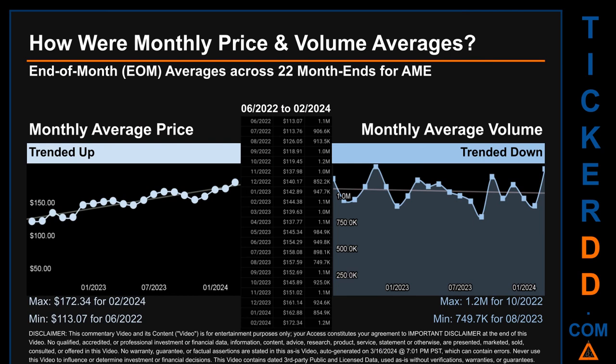The maximum end-of-month average price was $172.34 for 02/2024 while the minimum was $113.07 for 06/2022. Looking at volume, 10/2020 and 08/2023 respectively saw the highest and lowest monthly average volume at 1.2 million and 749.7 thousand.